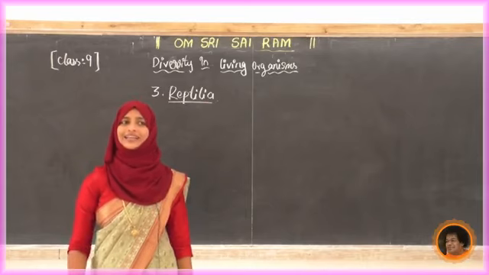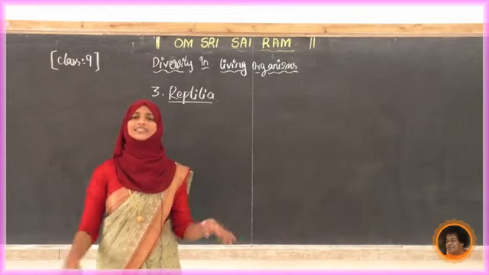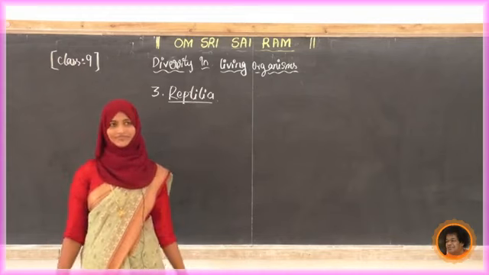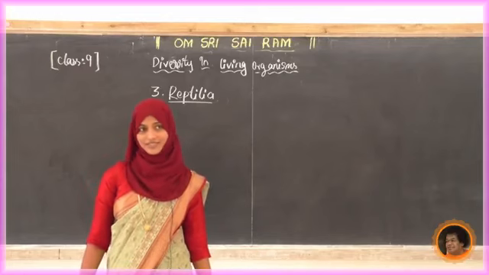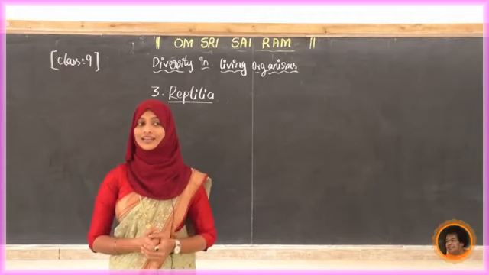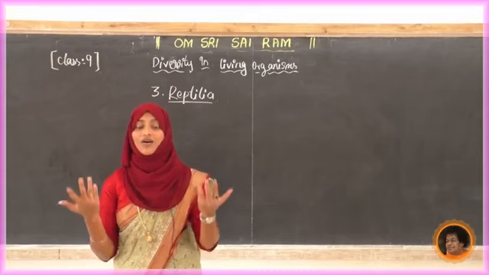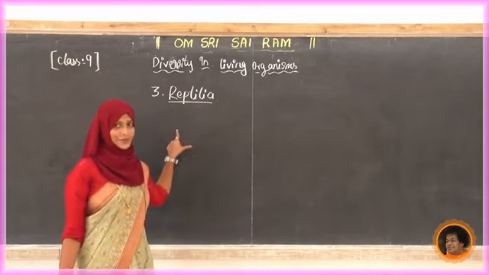All the reptiles come under this. Any example? Snake. Have you seen any snake? What about lizards? What about the crocodile? Flying lizard, turtles. All those are examples for Reptilia.